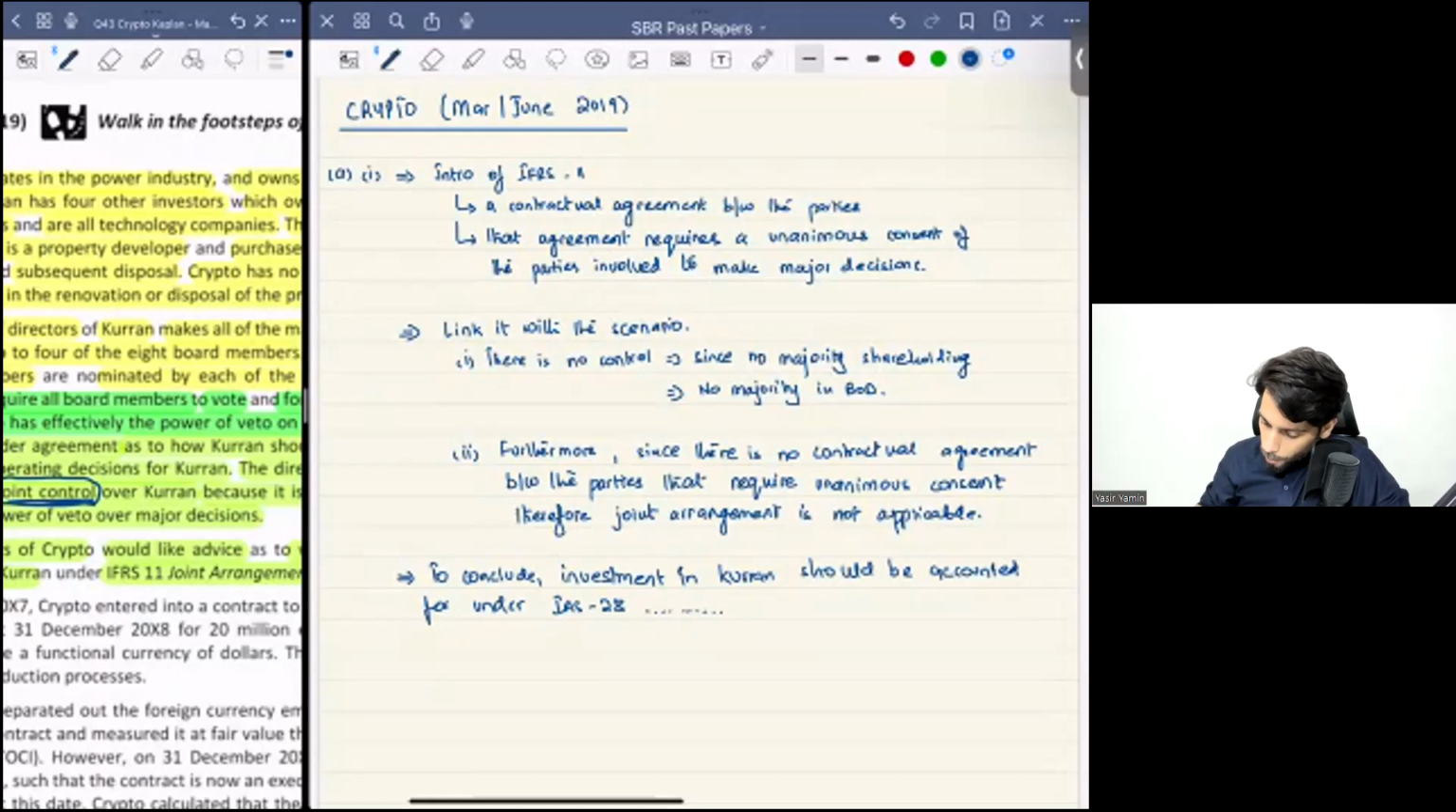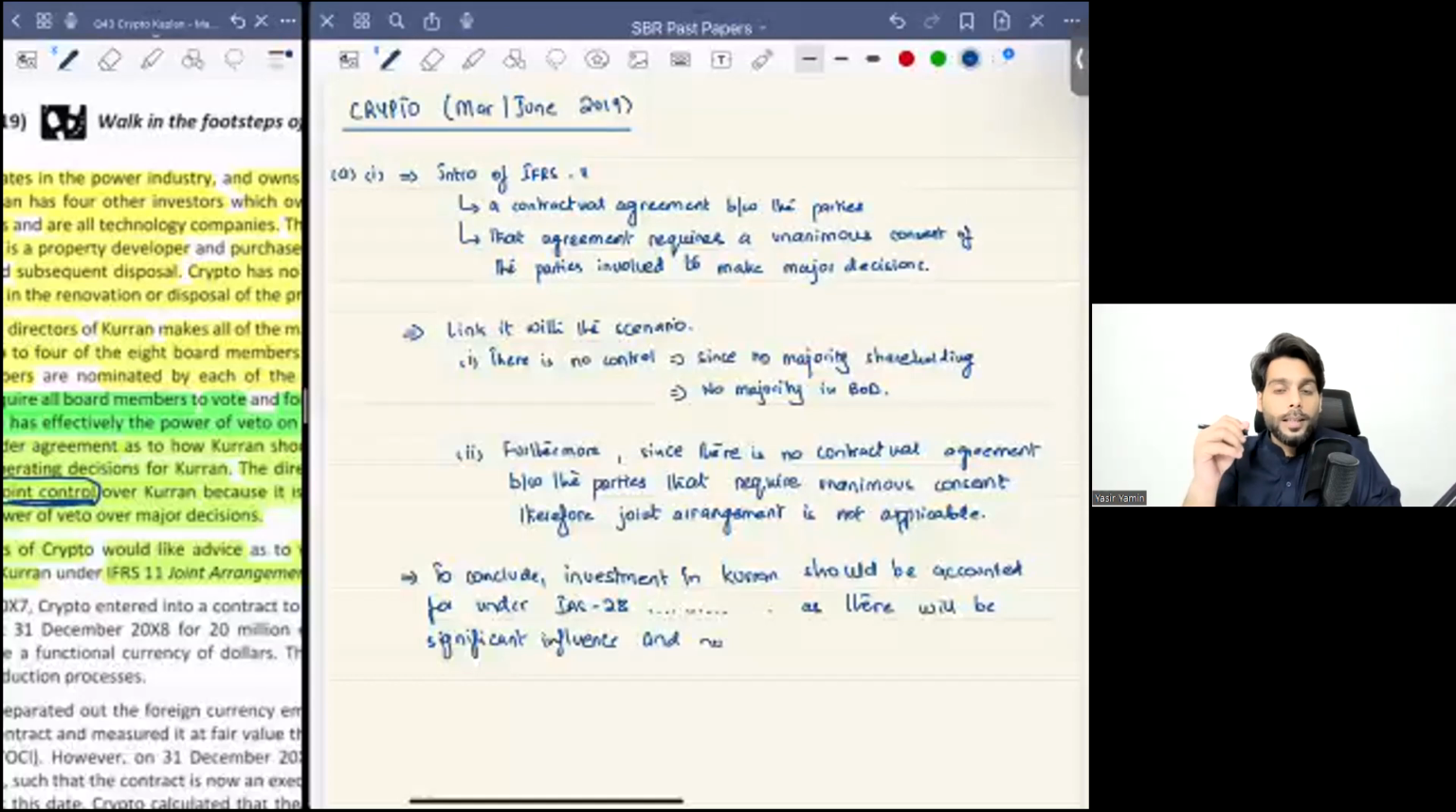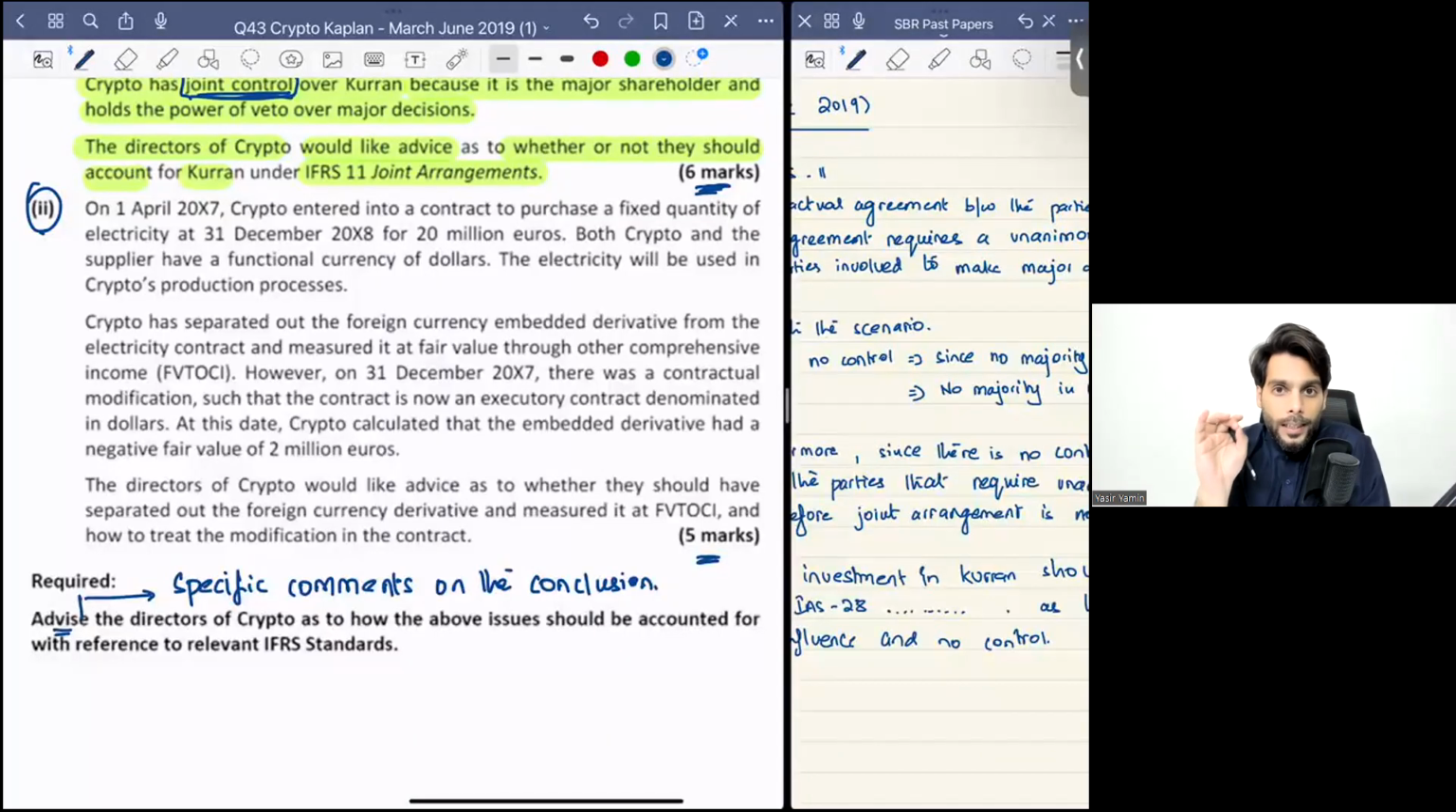As there will be significant influence and no control. So this is how you are going to basically develop your answer for part number 1 of part number A, and this should do the job. All right. So now let us move on to the second part of the question.